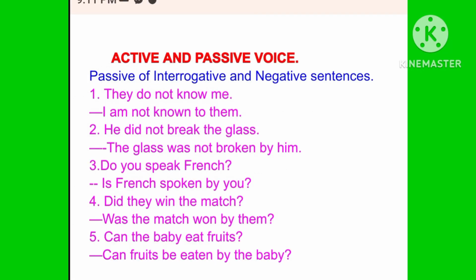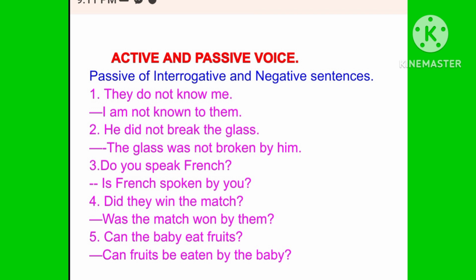Well, I have given you some more examples as well. Now let me read the examples. Number one, they do not know me. Now let's change it. I am not known to them. Number two, he did not break the glass. The passive voice is the glass was not broken by him. Number three, do you speak French? The passive is French spoken by you?